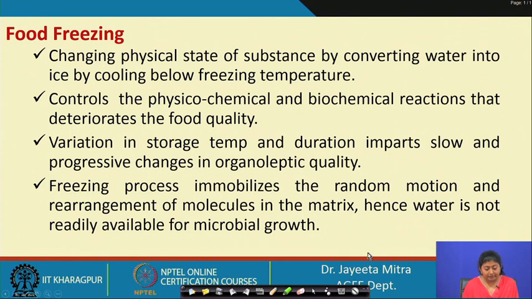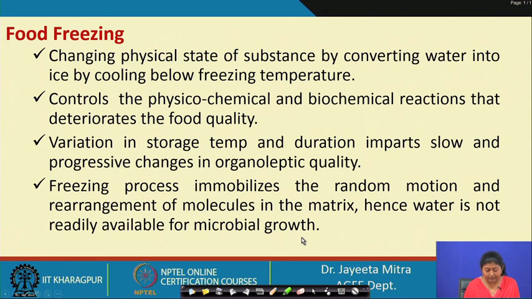The freezing process immobilizes the random motion and rearrangement of molecules in the matrix, hence water is not readily available for microbial growth. So, not only chemical reactions, but microbiological reactions are also minimized.